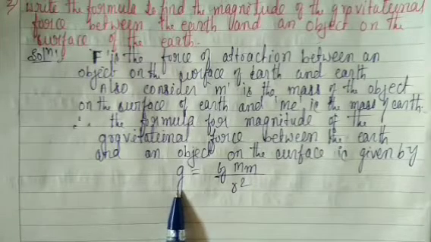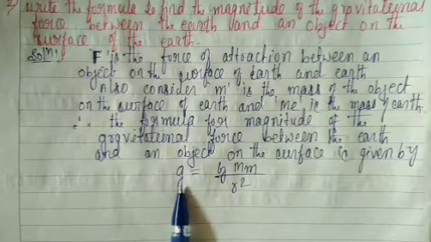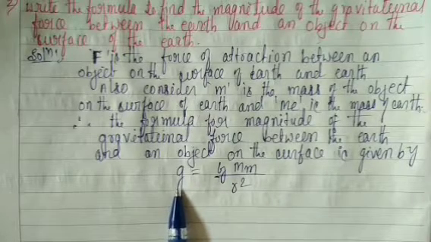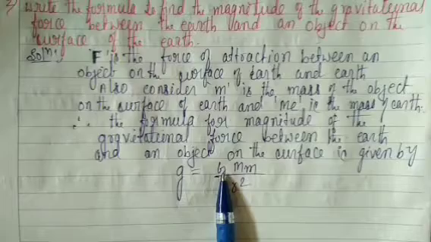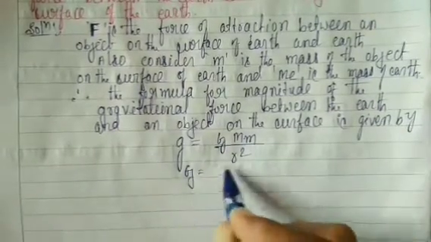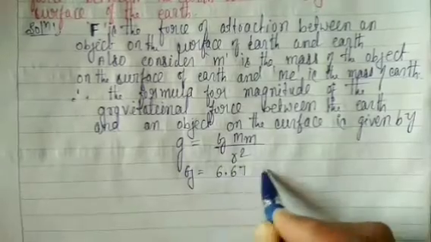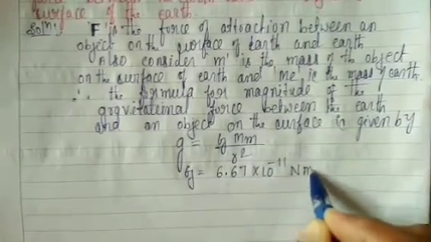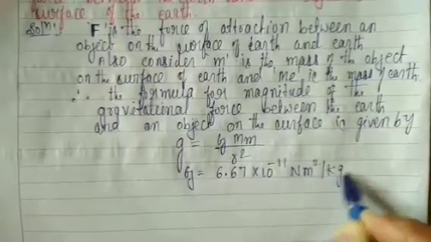Here G is the gravitational constant, where G is equal to 6.67 into 10 to the power minus 11 Newton meter square per kg square.